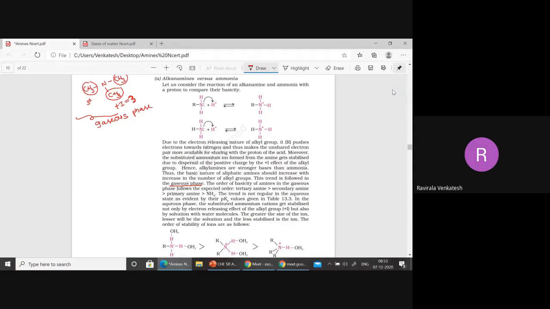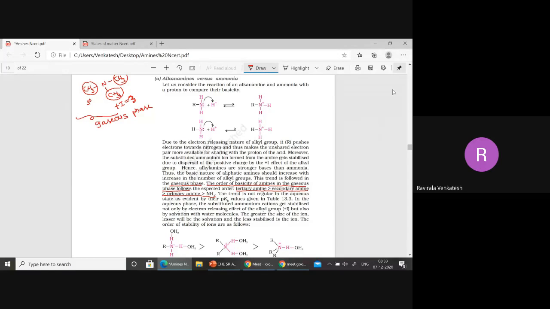The basic nature of amines in the gaseous phase follows this: tertiary amines are more basic than secondary amines, secondary amines are more basic than primary amines, and primary amines are more basic than simple ammonia.